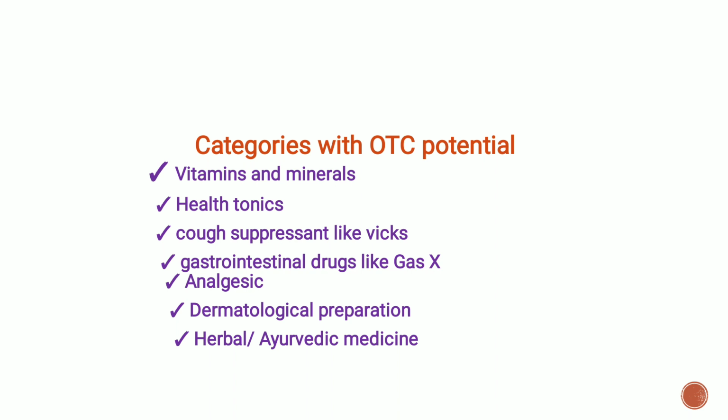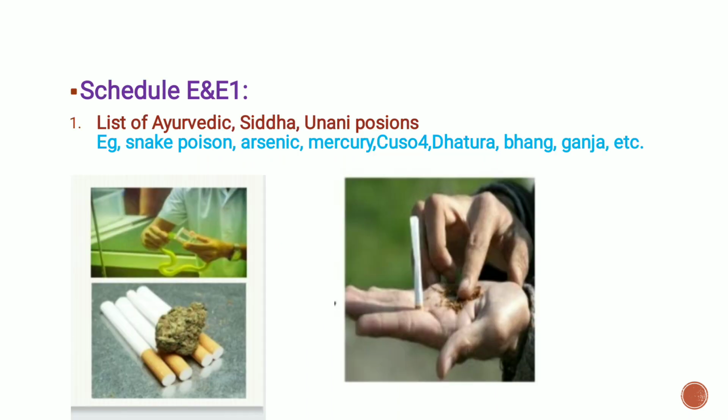All these categories come under the OTC potential. Next is Schedule E and E1. It is a list of the Ayurvedic, Siddha and Unani poisons. For example, snake poison, arsenic, mercury, copper sulfate, dhatura, bhang, ganja, etc. All of these are drugs which come under Schedule E and E1.